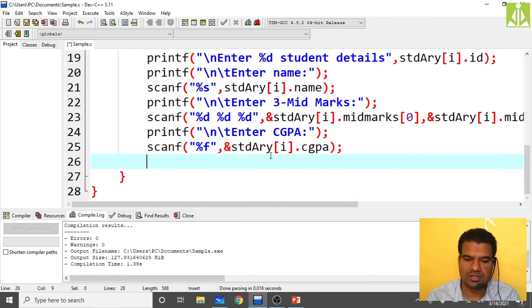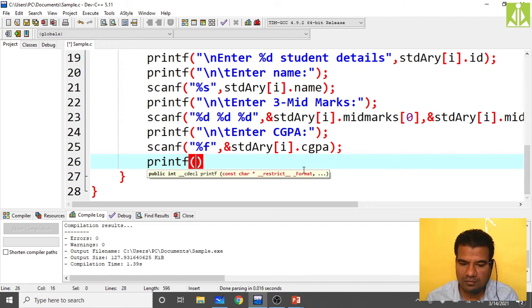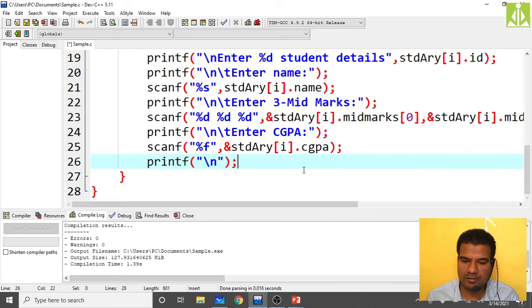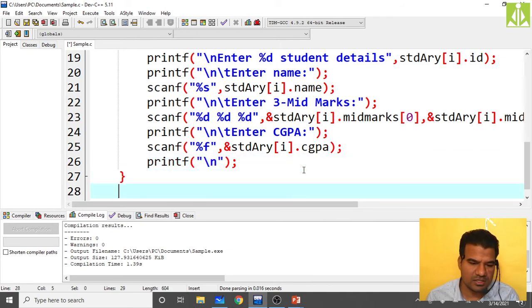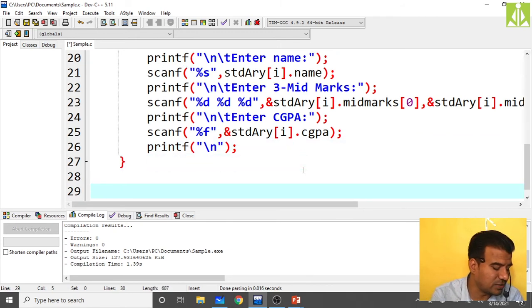So now just do the separation before you printf backslash n, a new line, and at the end put the semicolon. So now after this loop, what do we have to do? We need to print the information of all the students.